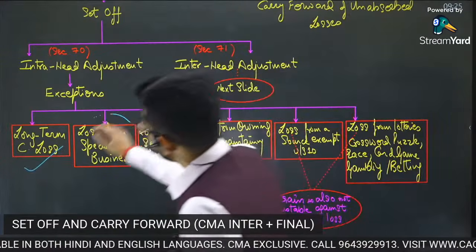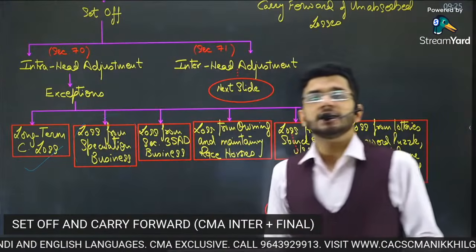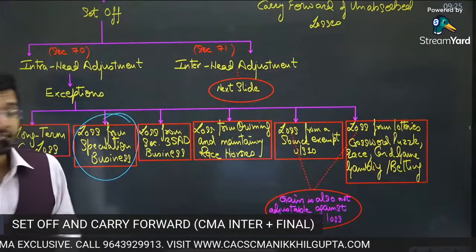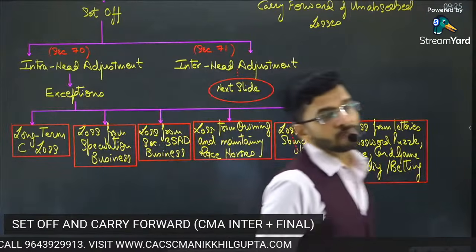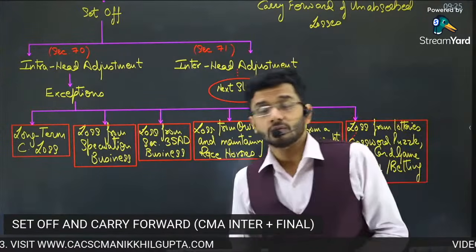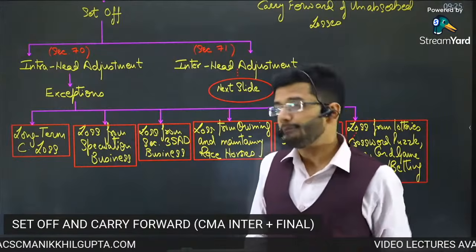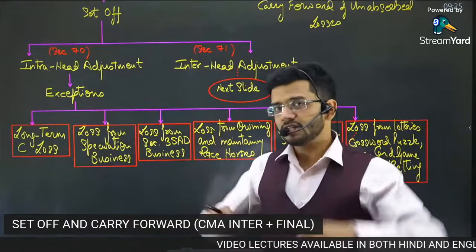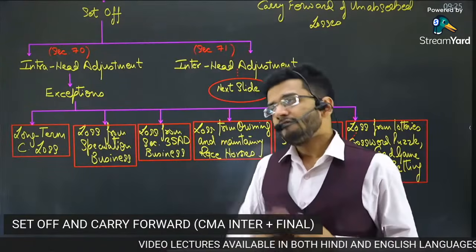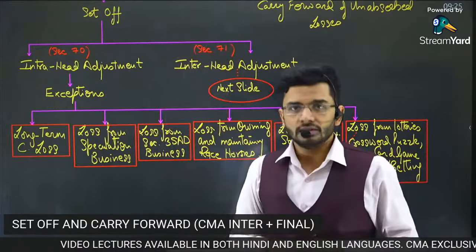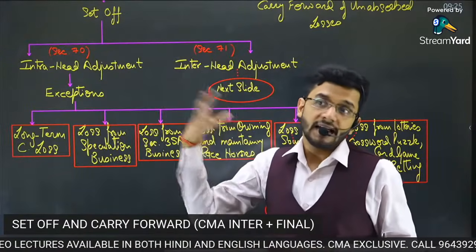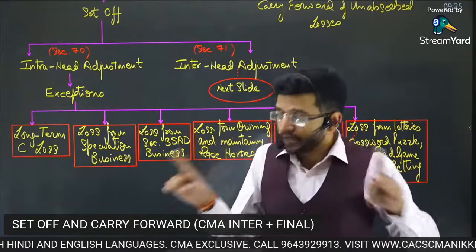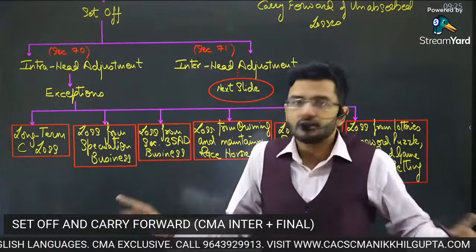Number two, loss from speculation business. Now, first of all, what do you mean by speculation business? Guys, speculation business means a business of probability, a business of chance. That is known as speculation business. I'll give you a simple example. I invest in shares of Reliance Industries Limited. I purchase the shares and keep it in my kitty for 7 years, 8 years, or 10 years, right? Because I am hoping that I'm going to gain some big benefit out of those shares. This is not a speculation business.